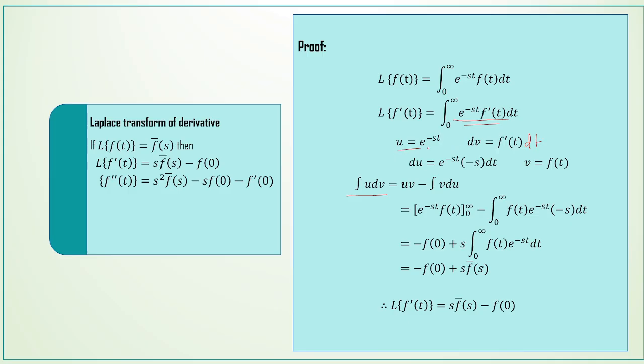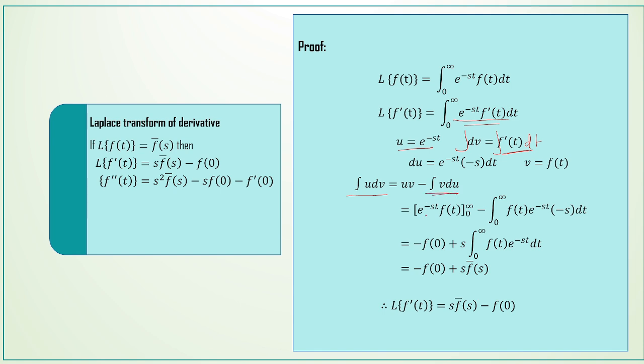Then find the derivative of u is equal to e power minus st with respect to t. We have du is equal to e power minus st, and in the differentiation the coefficient of t, which is minus s, comes in the product, so du is e power minus st into minus s dt. Integrating dv, the integration and differentiation will get cancelled, and we get v is equal to f of t.